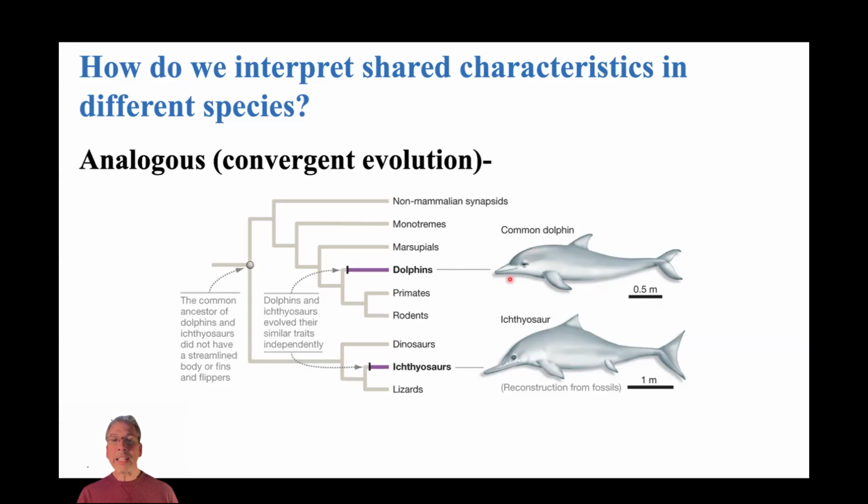So these two different lineages, dolphins and ichthyosaurs, they're converging on the same fundamental body shape, right? But they're doing it completely separately and independently of each other. So this would be an example of analogous structures or analogous evolution or convergent evolution. Again, very similar, analogous to each other, but they're not examples of homology.